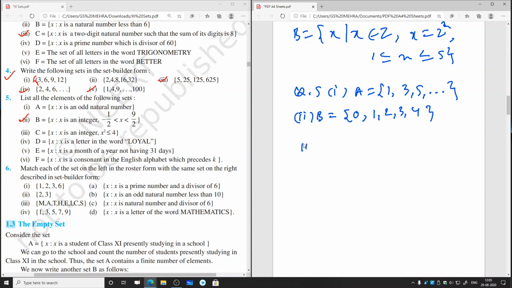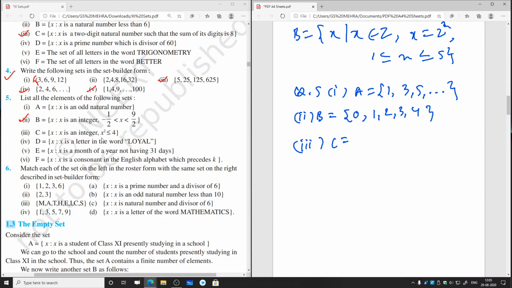Then third part, C equal to x such that x is an integer and x square is less than or equal to 4. If you simplify it, the square of 0 is 0, square of 1 is 1, square of 2 is 4, and similarly for the negatives, square of minus 1 will be 1 and square of minus 2 will be 4.